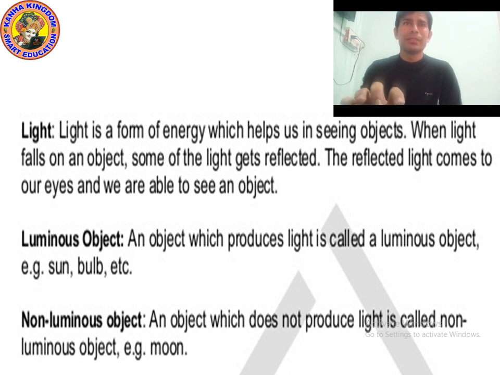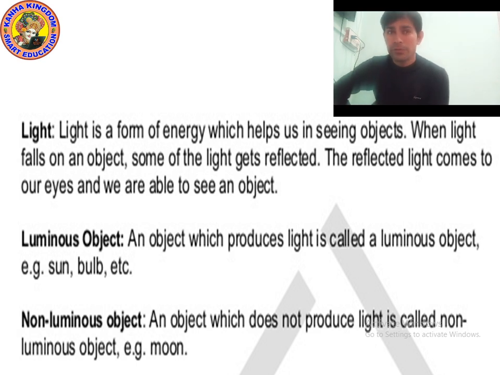Regarding electrical energy, we have chapter number 12, and we will study it later. So what is light? Light is a form of energy.